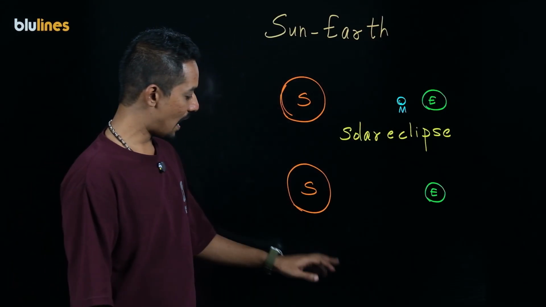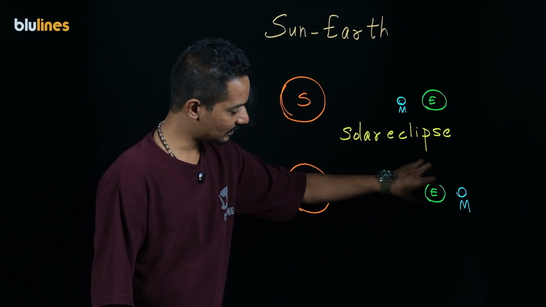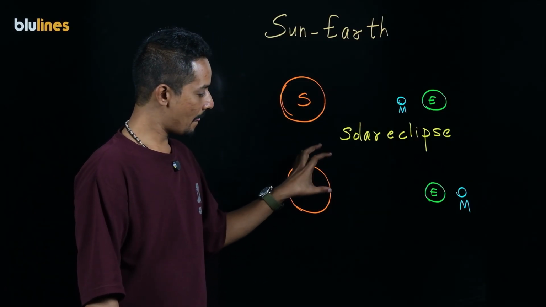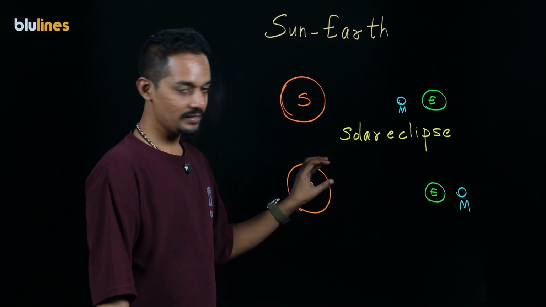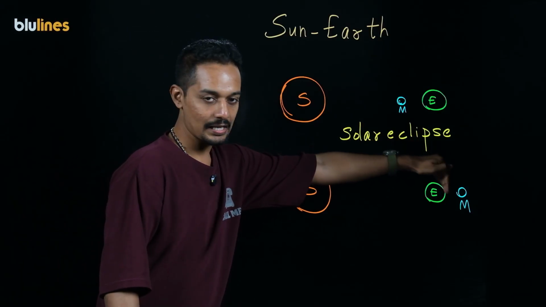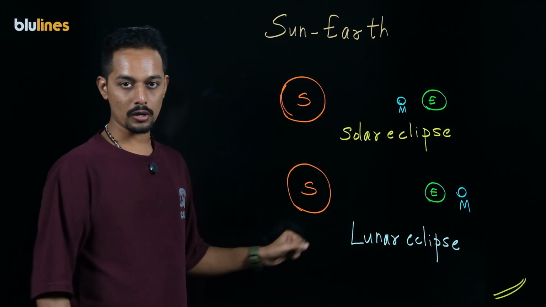Similarly, we can also have the Moon going to the extreme end, so that Earth comes in between, and the Moon is being eclipsed by Earth. This configuration is given the name lunar eclipse.